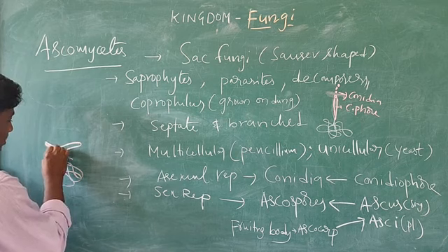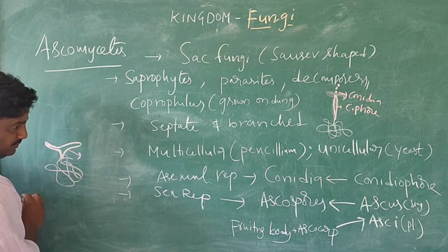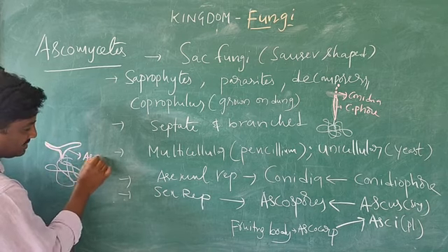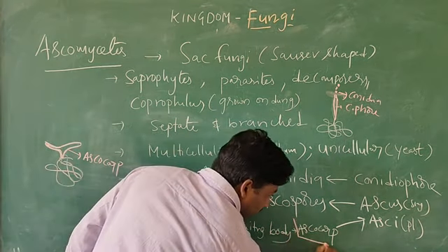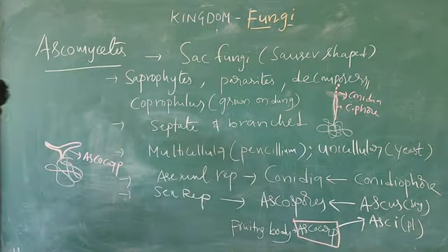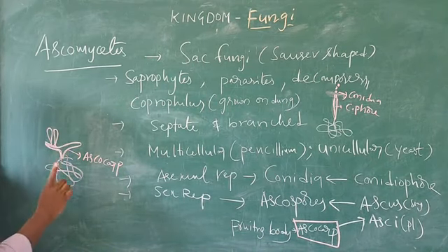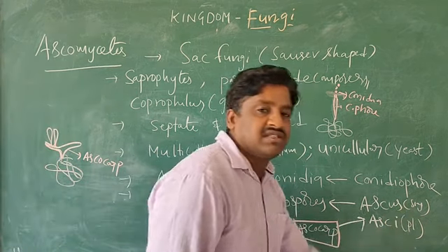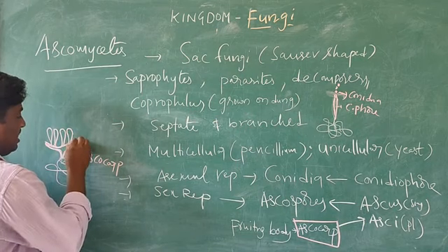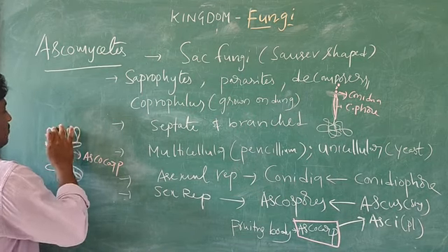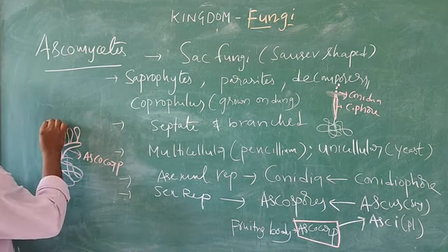This is the ascocarp. In this ascocarp, each one, singular, is an ascus. From this region the asci are produced, and from each ascus the ascospores are released.